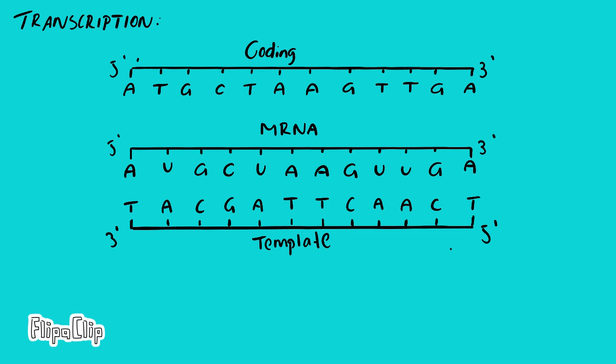As explained, the first step in protein synthesis is transcription, which is initiated by RNA polymerase. The RNA polymerase binds to the DNA strand, and because it can only create mRNA in the direction of 5' to 3', we'll use the template strand of the DNA which reads in the direction of 3' to 5'. The RNA polymerase binds to the template strand at the primer, then begins connecting the corresponding nucleotides, specifically AUG, CUA, AGU, UGA. Once the RNA is complete, it undergoes splicing, then is ready to exit the nucleus through a nuclear pore.